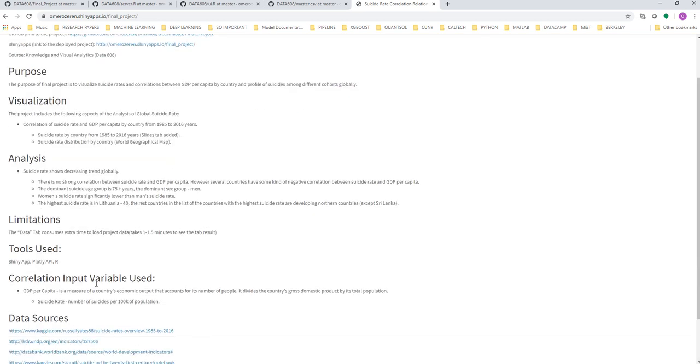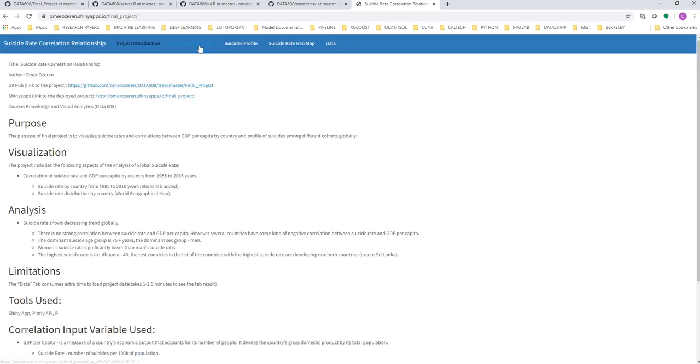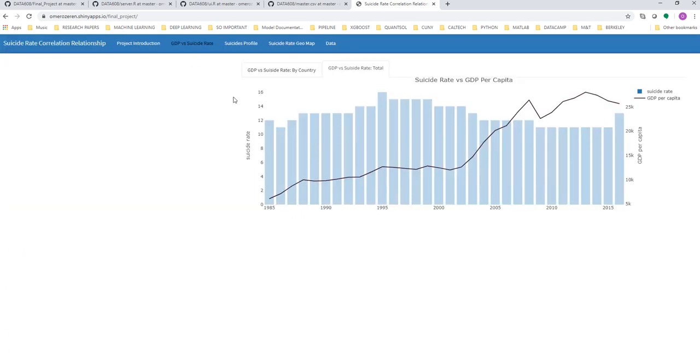I'm going to show you how I got the data from Kaggle. This is a link that I wanted to put there for everyone who wants to reach the data. As I said earlier, the second tab shows the GDP versus suicide rate in total. You can see how it's related by year, looking at the GDP and suicide rate.